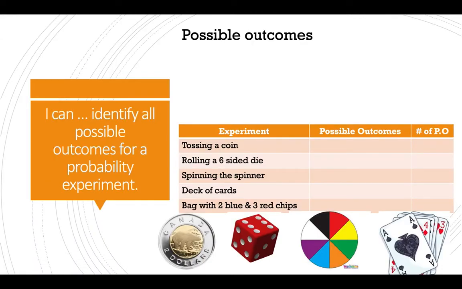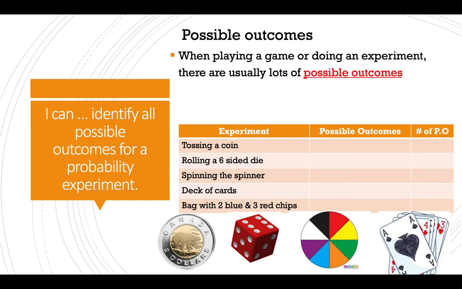So first of all, a little bit of background information. You can put this as a term we have to know: possible outcomes. This is important for understanding experimental probability. So we have to be able to know what they mean when they say possible outcomes.